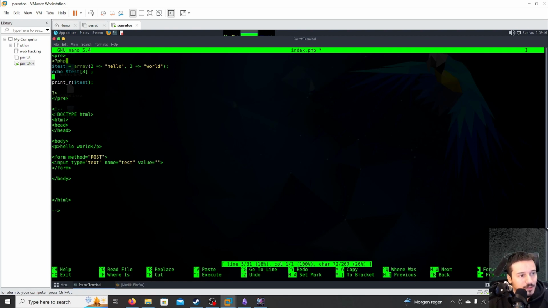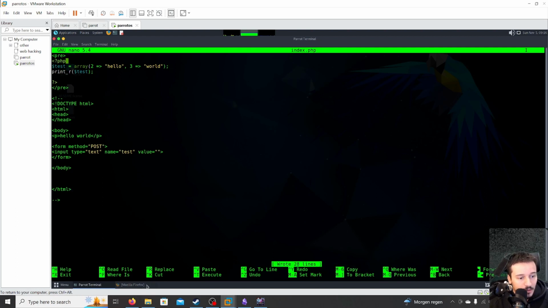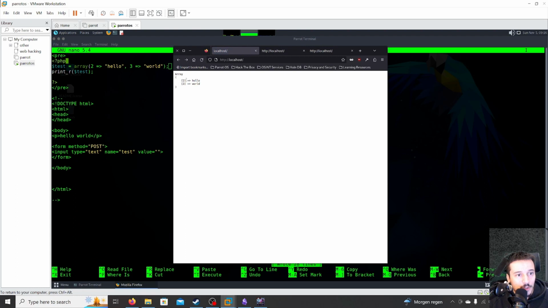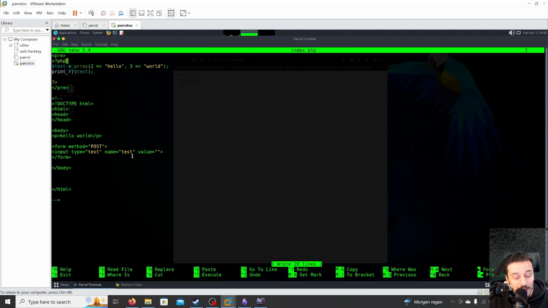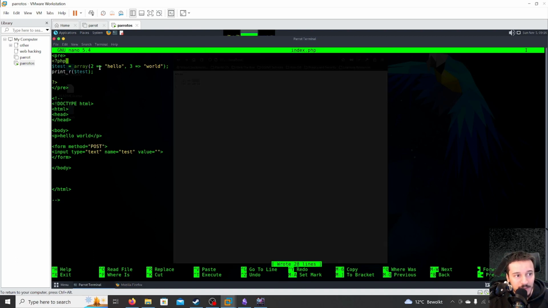And also, let's remove this. If you refresh it now, if you use the pre HTML tag, it will actually print the array in a better format, so it's a little bit cleaner. So that's what I wanted to explain about arrays.